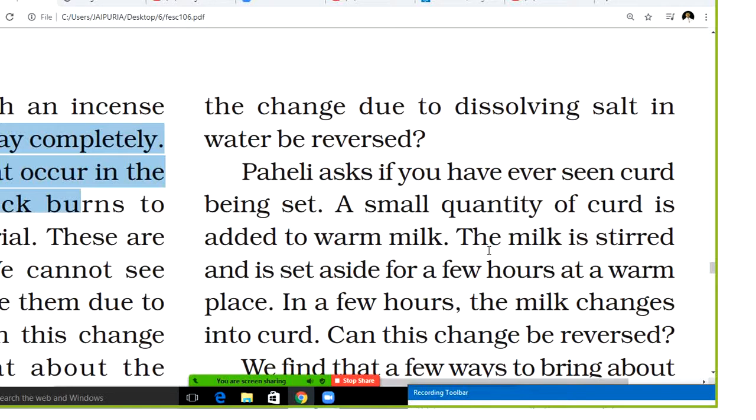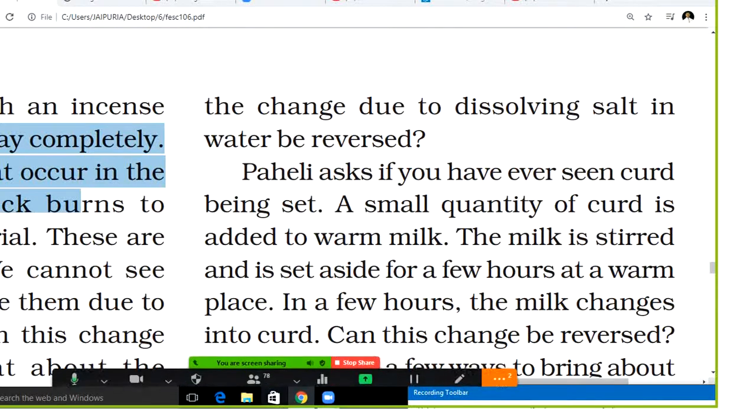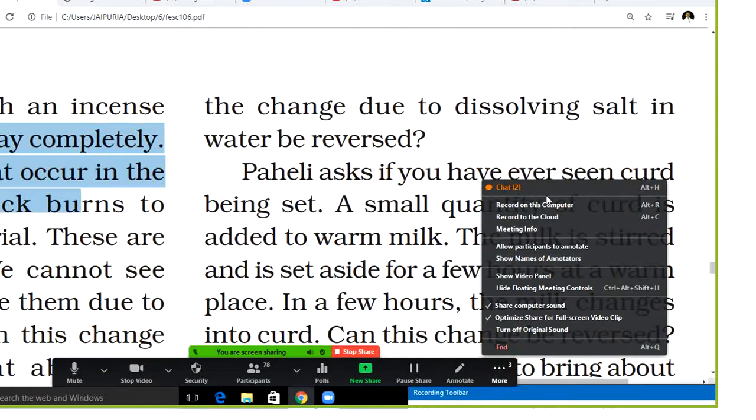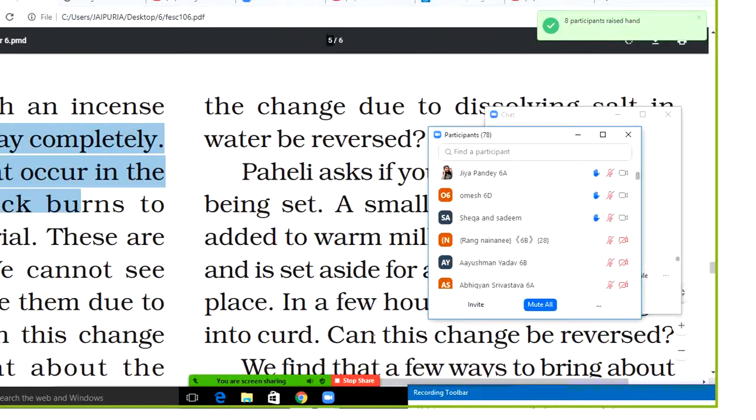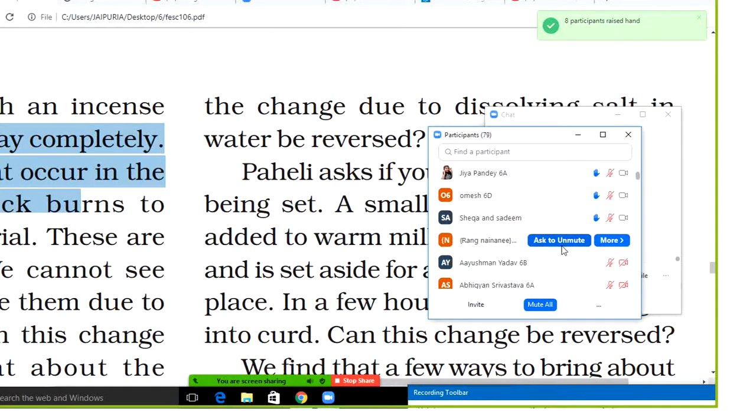If you are just dissolving the salt into the water, can it be reversed? Students, if you add the salt into the water, can we take the salt back? Is it reversible? Eight students have just raised their hand. Yes, Shika and Sadim. So can it be reversed?